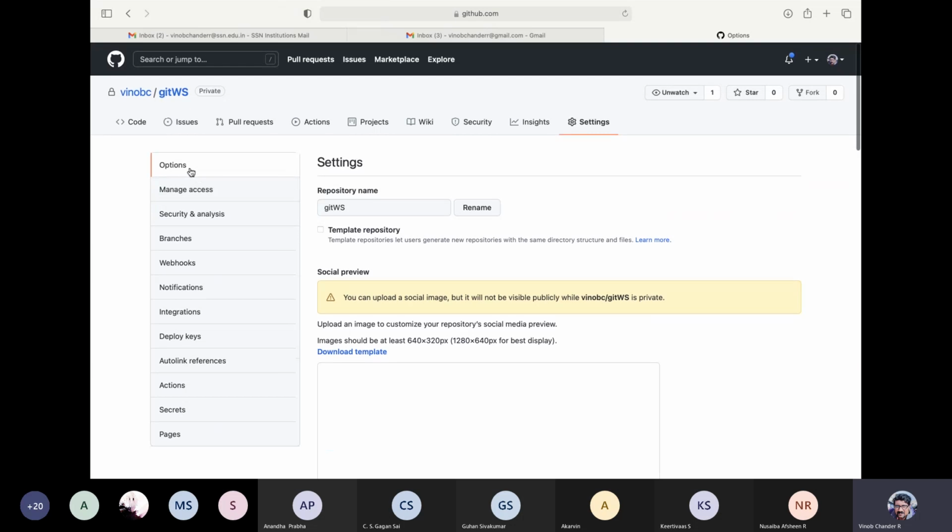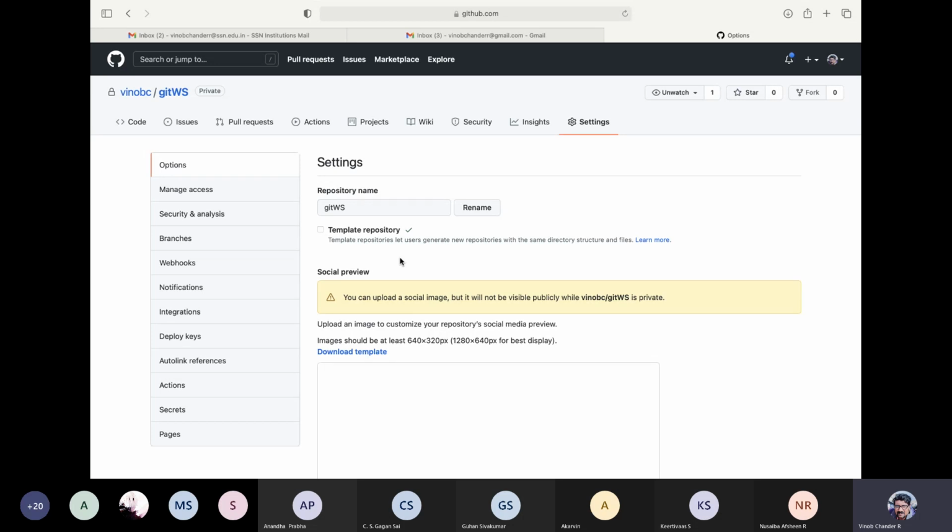we can see that here inside options, right, you have the repository name. If you want, you can rename it, right? And if it is a particular project that probably can be used as a template repository, so that next time when you create a particular repository, you can use this as a kind of template, right? So if you check this, right, this will act as a kind of template repository next time you create some other project based upon this particular project, right? So here, let us leave it alone. It is not any big project or something like that.